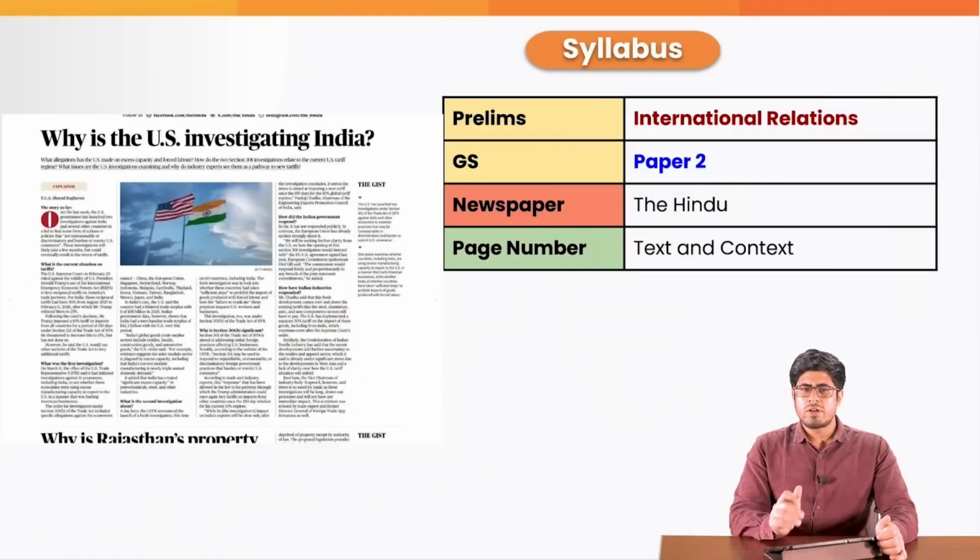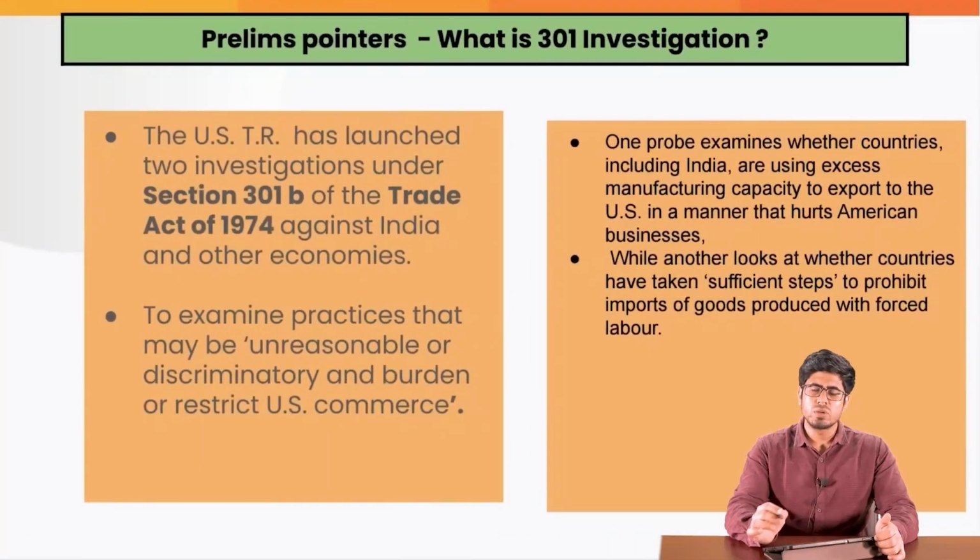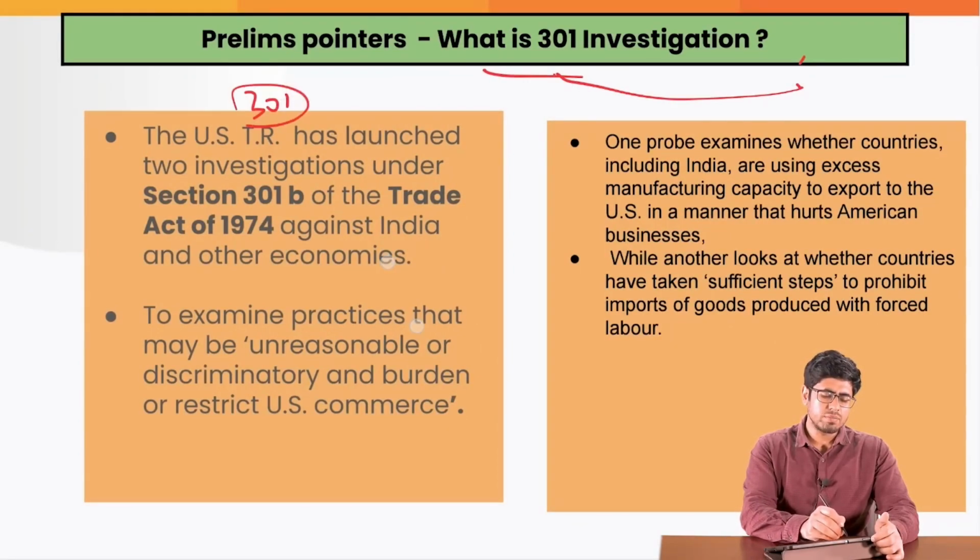Moving to the next topic, why is the US investigating India? What is this investigation under 301 known as? Why are we discussing this, and what is the issue regarding this investigation? 301 is basically nothing but a provision, or a section, of the US Trade Act of 1974.